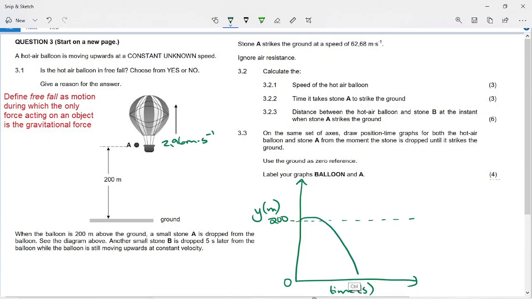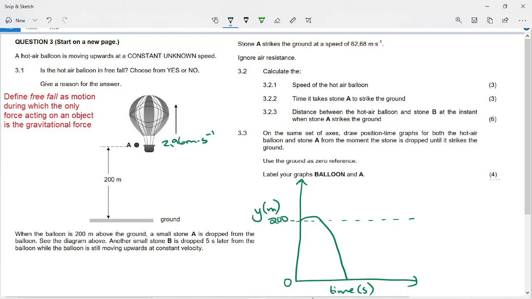Okay, so stone A is going to make this curve like this, fractionally up above the 200, and then straight downwards, accelerating every second. Mind this kink in here. Okay, you get the picture, yes? I'm very bad at drawing these, but it's this curvy shape like this.